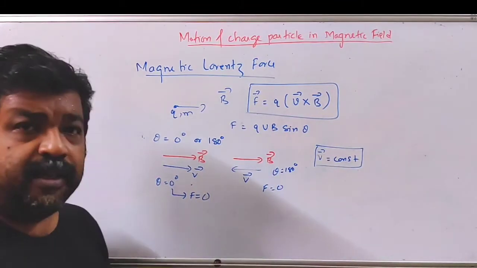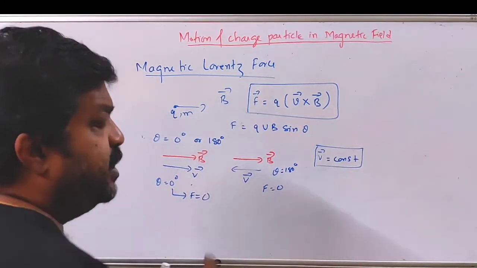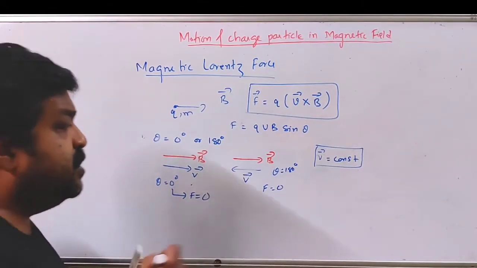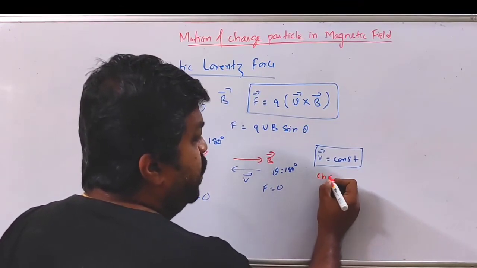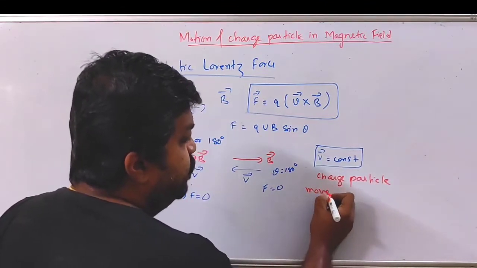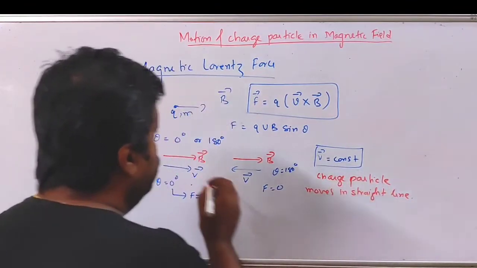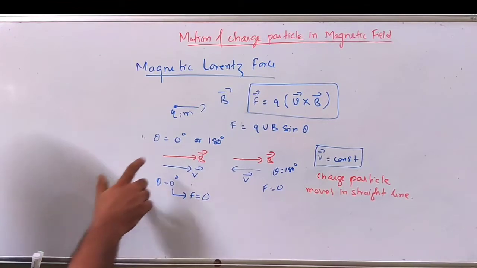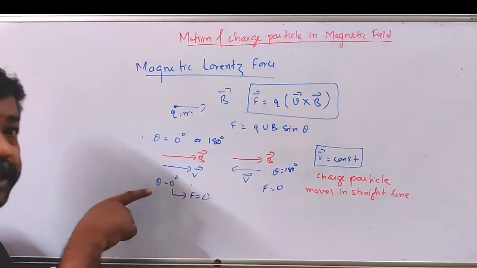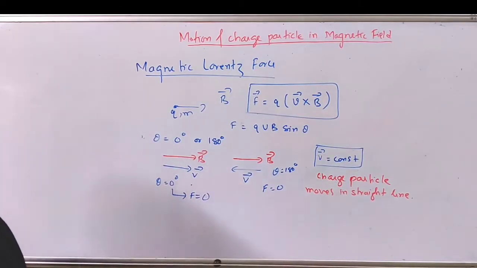This velocity cannot change. Velocity can change only under the influence of force, that is Newton's second law of motion. So if velocity is constant, that means magnitude of velocity is not changing, direction of velocity is also not changing. So in that case, the charged particle will move in a straight line. So for the case when theta is equal to 0 degree or 180 degree, that is, the charged particle is moving parallel or anti-parallel to the direction of magnetic field, the charged particle will move in a straight line.